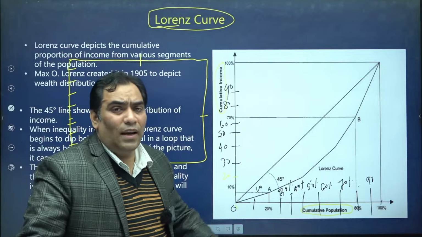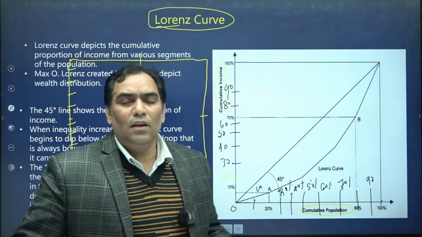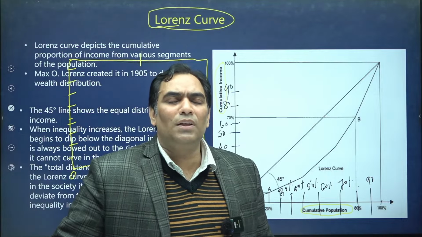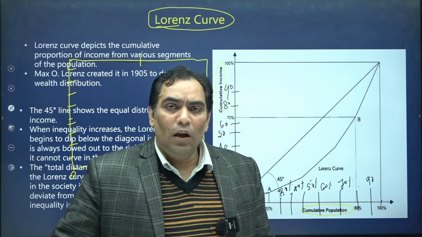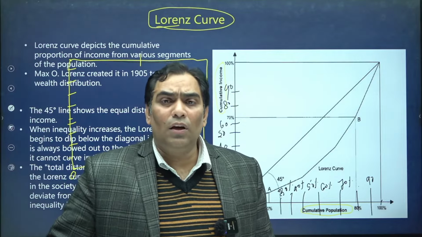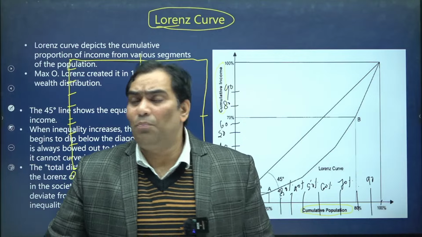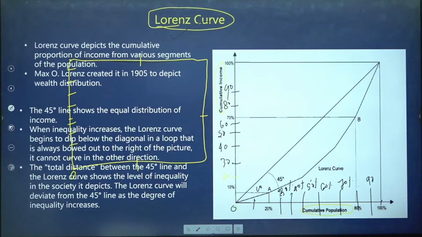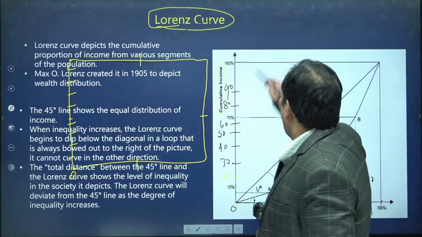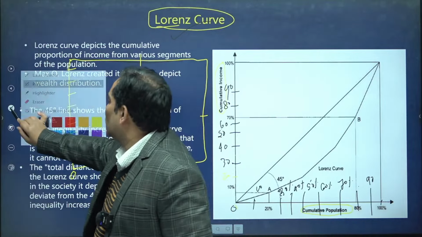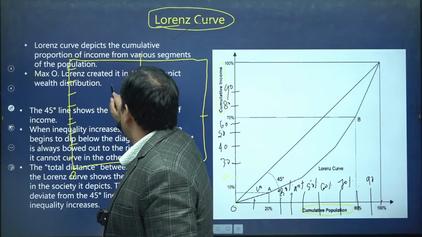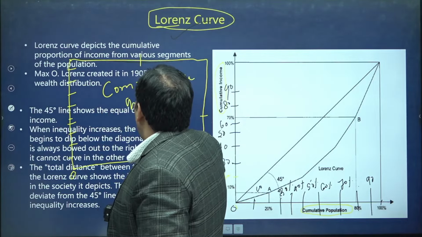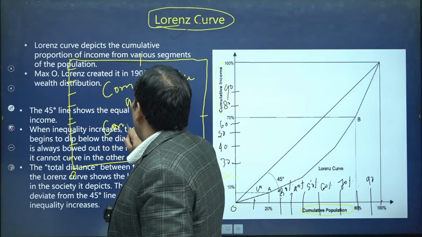Please, dears, try to understand what it represents. The Lorenz curve represents the graphical representation of inequality in society, that is, how much inequality there is in society. For drawing the Lorenz curve, we focus on two things: the cumulative income of the people and the cumulative population.